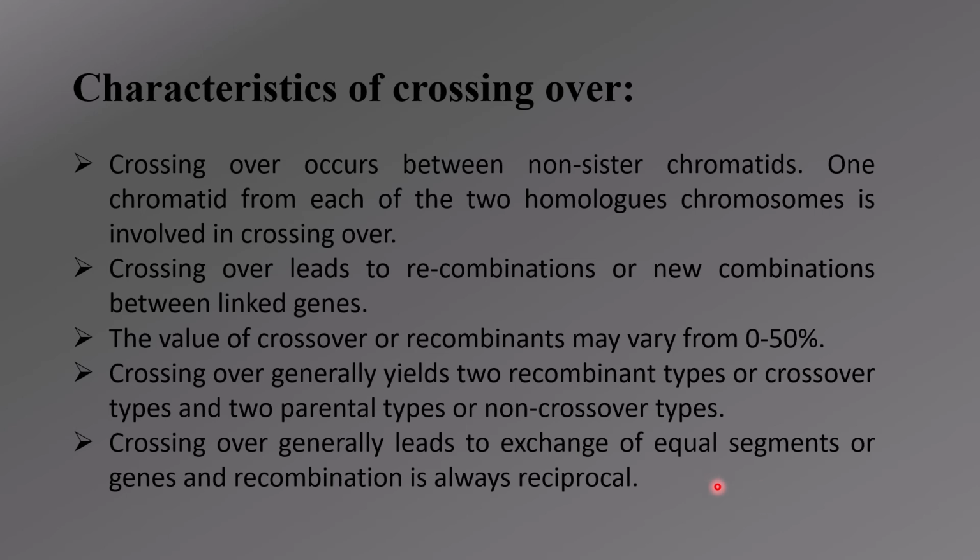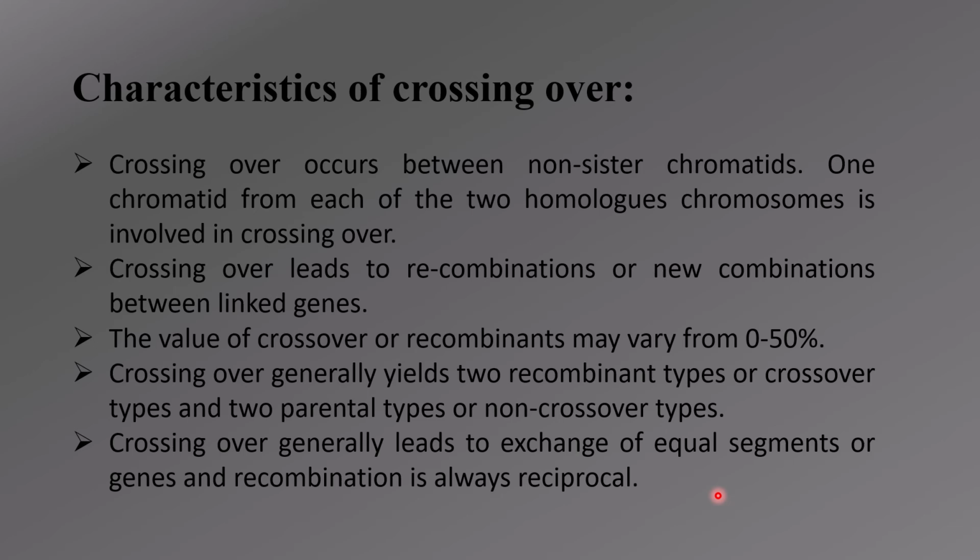Crossing over generally yields two recombinant types or crossing over types, and another two will be parental types, which means the progenies will be of four types here. When one parent is of one type and the second parent is of another type, and the two combine, four types of progenies are produced. Out of those four, two of them are similar to the parental types, completely exact copies of the parental types, but the other two combinations are new.